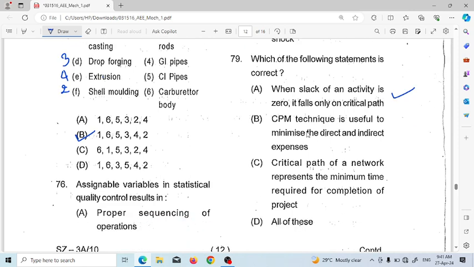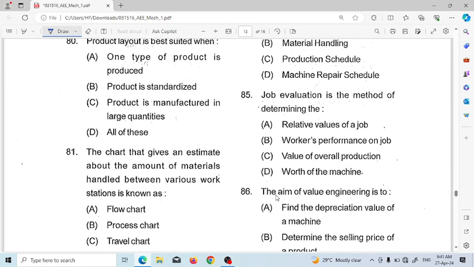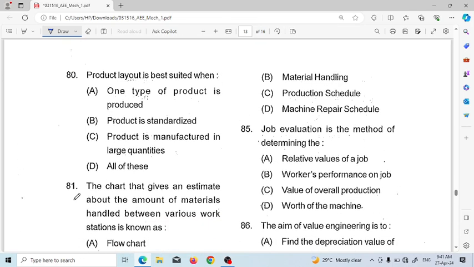CPM technique is used to minimize the direct and indirect expense. This is also correct. A critical path of network represents the minimum time required for the completion of the project. This is also correct. So answer will be option D. 79, option D. Next question number 80. Product layout is best suited when one type of the product is produced, product is standardized, product manufacturing is in large quantity, or all of these. Product layout is for all of these, that is the answer.